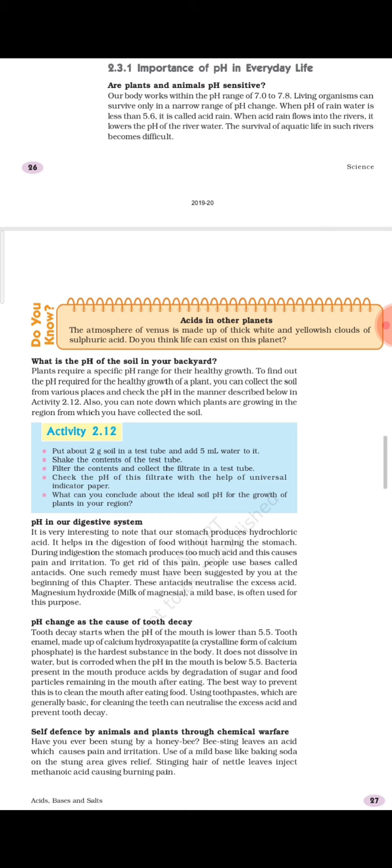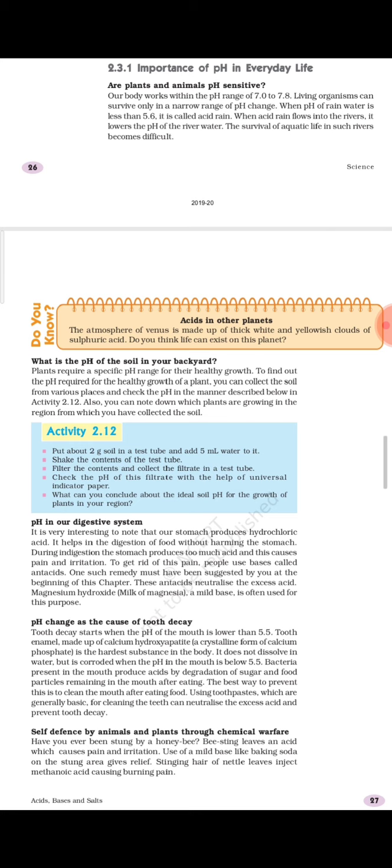Now soil is a mixture, as we have discussed. So not all the parts of that soil will get dissolved in the water. Some of it will simply remain suspended in solid form. Then you have to shake the content of the test tube so that it can dissolve as much as it can. Then you have to filter the contents and collect the filtrate in a test tube.